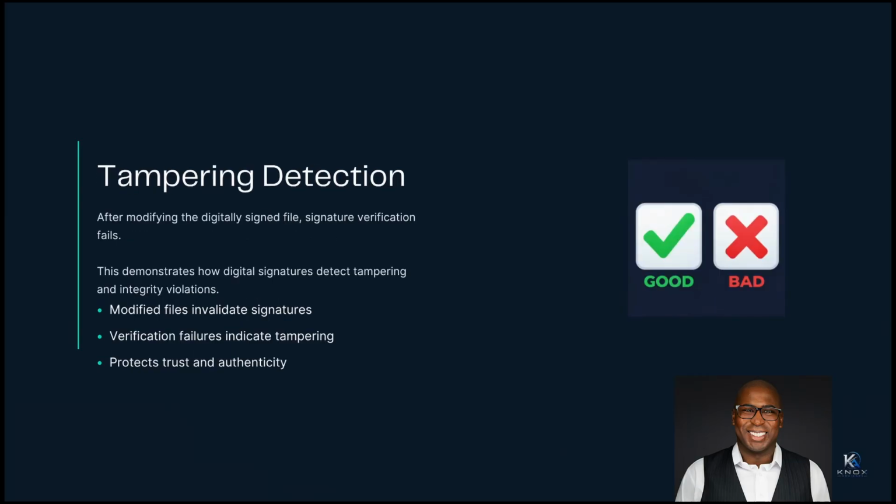One of the biggest advantages of digital signatures is tampering detection. If a signed file is modified after the signature is created, the verification process will fail. That failure immediately tells us that the integrity of the file has been compromised. This is a key security control used throughout cybersecurity to protect trusted communication and data.